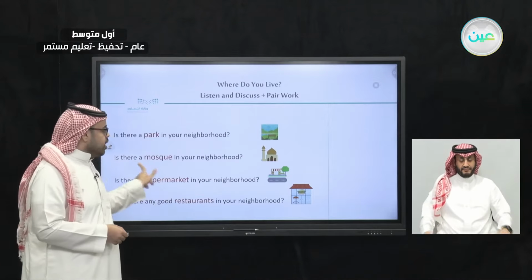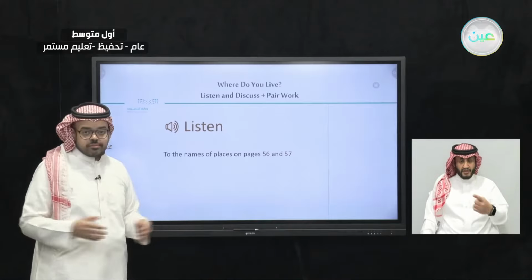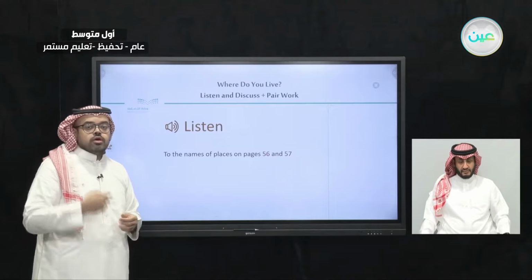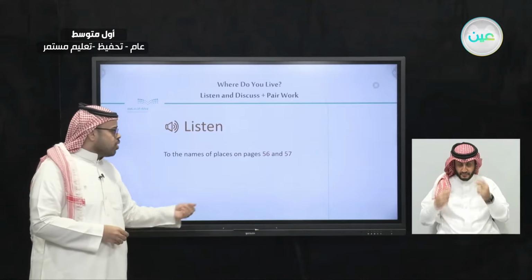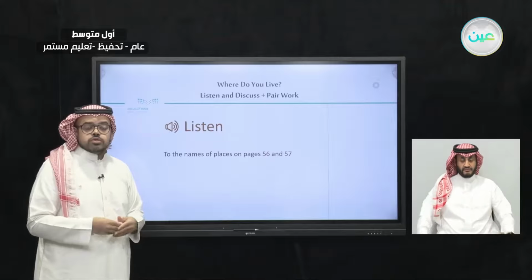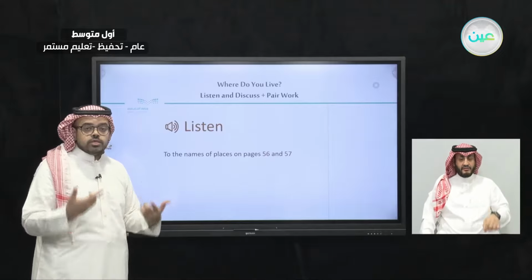Very good. Now, moving on, I'm going to show you a list of places. So what I need you to do now is to listen to the names of those places. You can see them in your book on pages 56 and 57. I'm going to say the name of a place and you have to repeat with me.